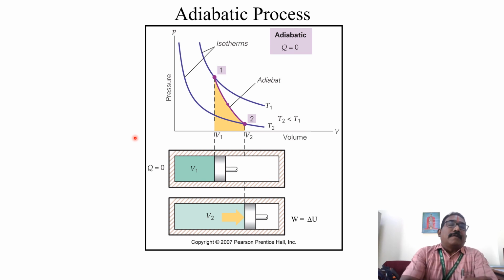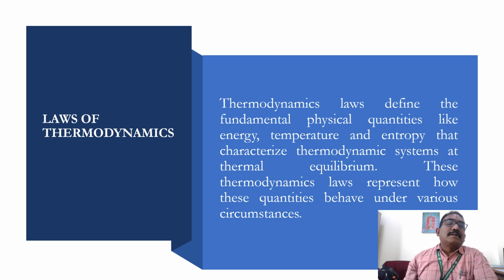So there are four types of thermodynamical process: adiabatic process, isothermal process, isochoric process, and isobaric process. Next we study the laws of thermodynamics. The laws of thermodynamics define the fundamental physical quantities like energy, temperature, and entropy that characterize a thermodynamic system at thermal equilibrium.